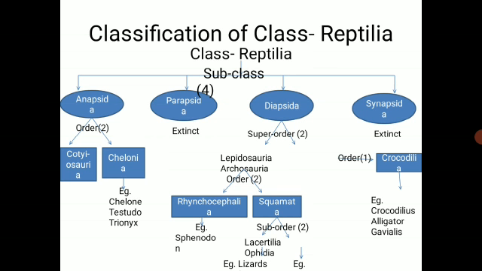So in this video, we learned about the general characters of Reptilia and the classification of Reptilia, an outline of classification of class Reptilia up to the order. In the next video, we will study the different characters of different orders.